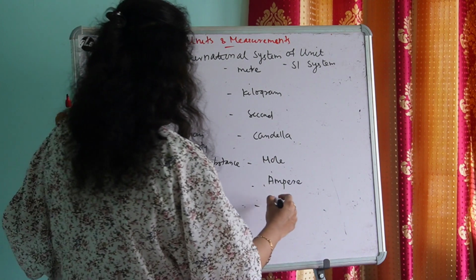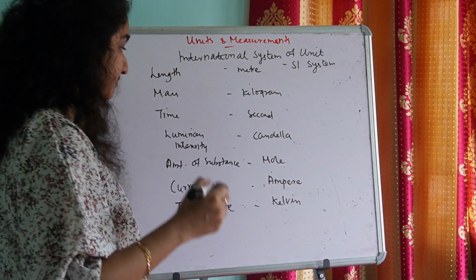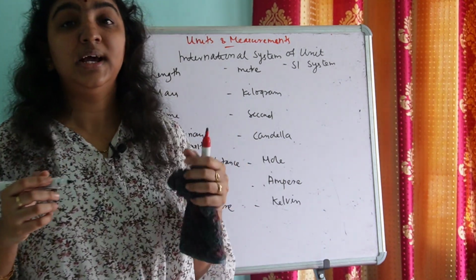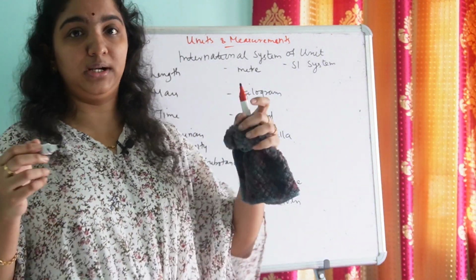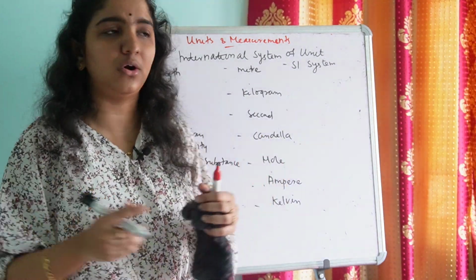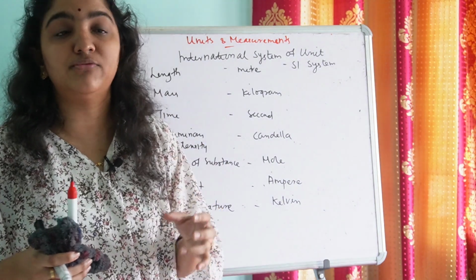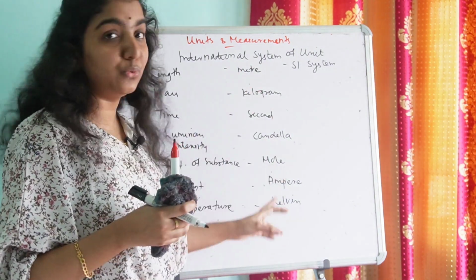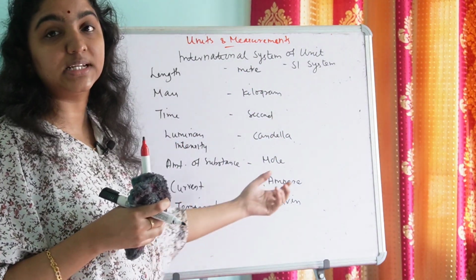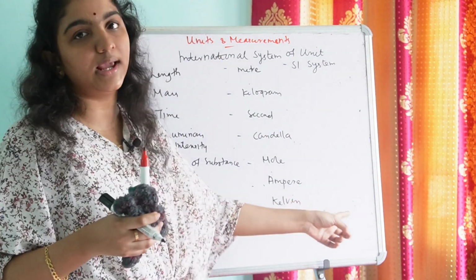The SI unit of temperature is Kelvin. Even though we commonly use degree Celsius or Fahrenheit for temperature, for measuring fever and all, the SI unit of temperature is not degree Celsius or Fahrenheit, but it is Kelvin.